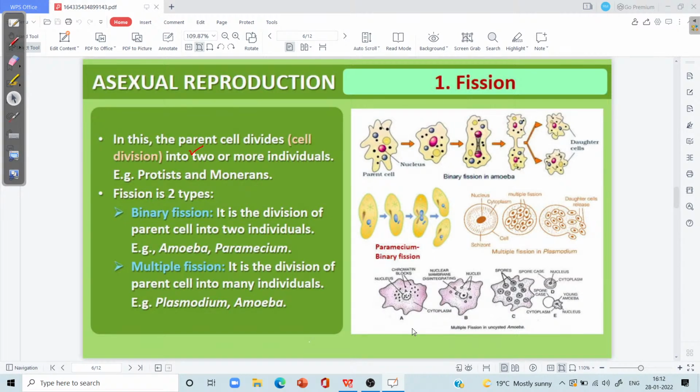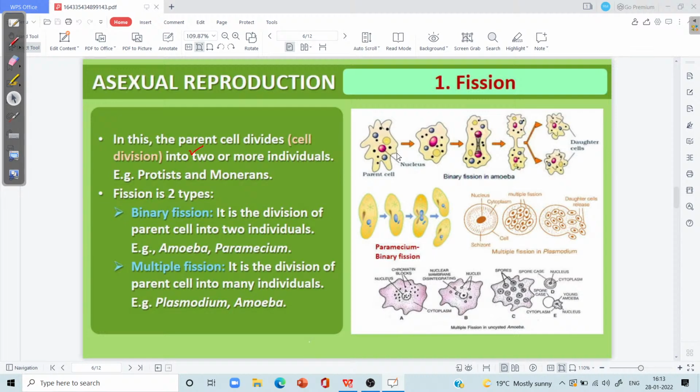Both categories of fission, binary fission as well as multiple fission, have been reported in the amoeba. Whereas paramecium shows longitudinal binary fission, and the plasmodium shows multiple fission. So you may see the various pictures which are reflected on the slide.